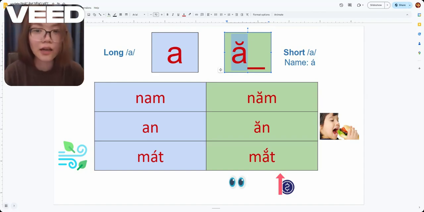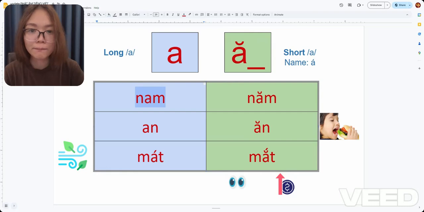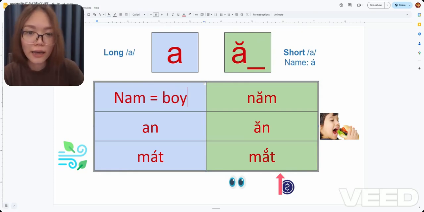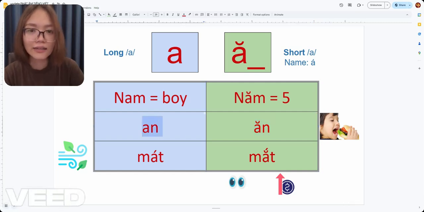Okay, and let's listen very carefully to notice the length of the vowel sound in the word. This one is "name", it means name, and then we have "nam". All right, one more time. Nam, năm. Okay, next. An, ăn. A, an.